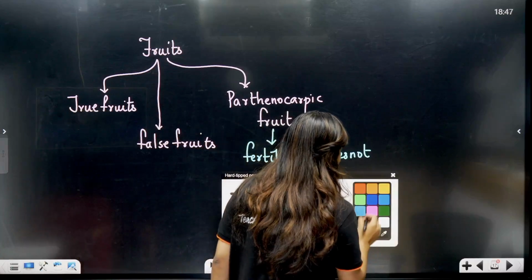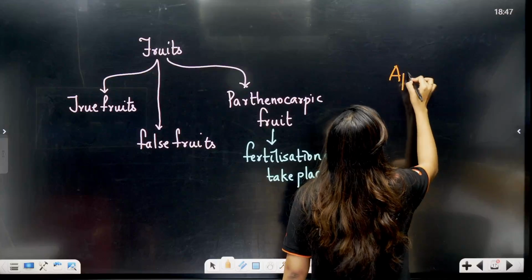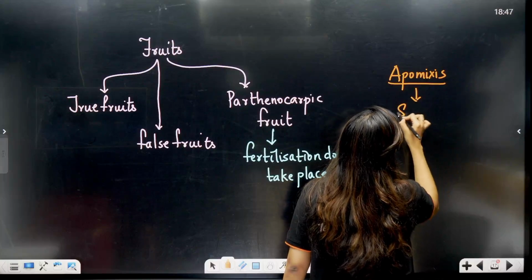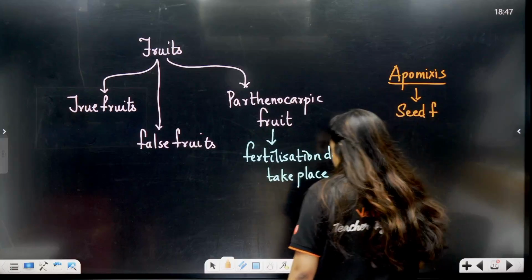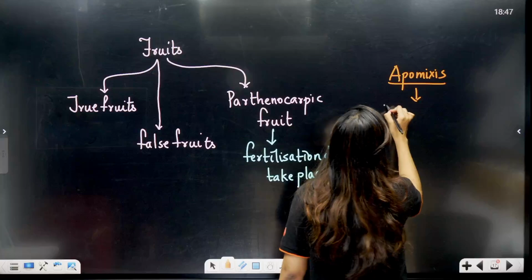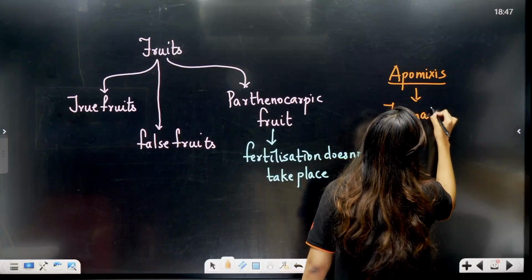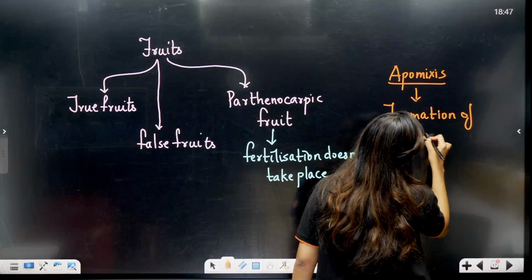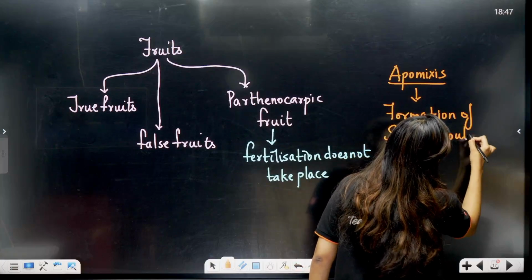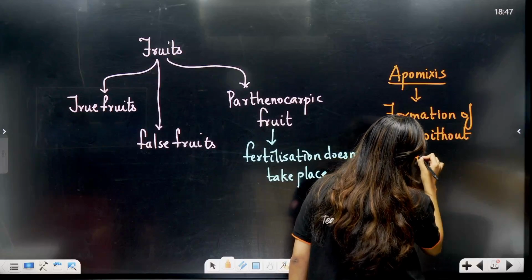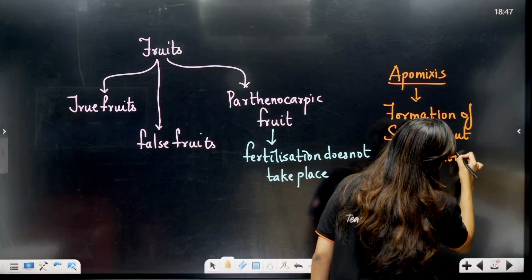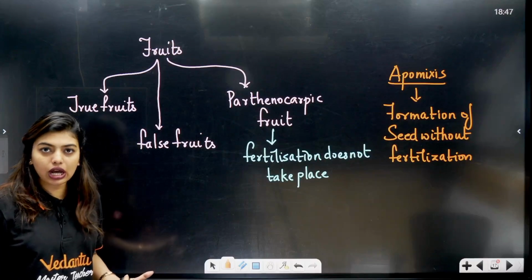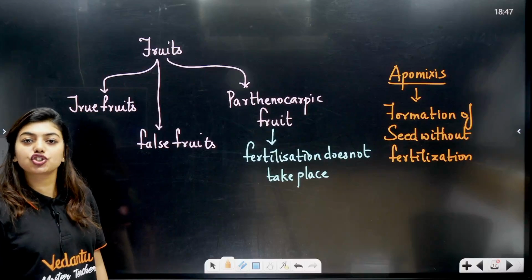Students, in the same way, you have one more topic in your NCERT, that is apomixis. That is where seeds are formed. Let's write the whole thing: formation of seed without fertilization. Clear to all of you? So fruit formed without fertilization is called parthenocarpy, and seed formed without fertilization is called apomixis.